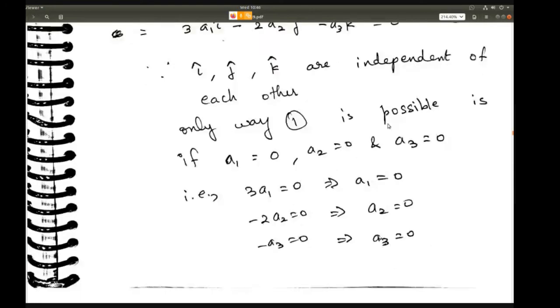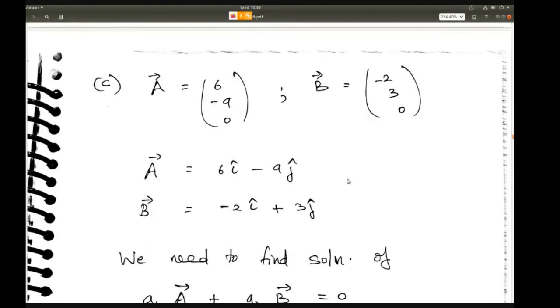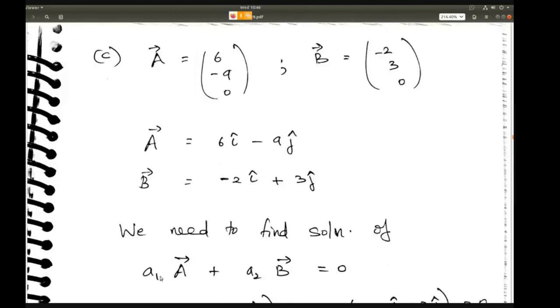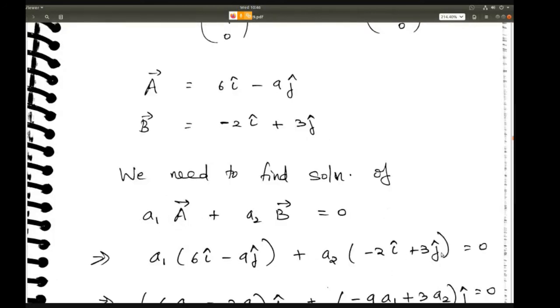3a1, 2a2 and a3. Let's look at another example and it will be slightly more clear. So A is (6, -9, 0). B is (-2, 3, 0). You need to find the solution of a1A plus a2B. So A can be written as 6i minus 9j. B can be written as minus 2i plus 3j. So this is how we have written A and B. So first we need a1A plus a2B.